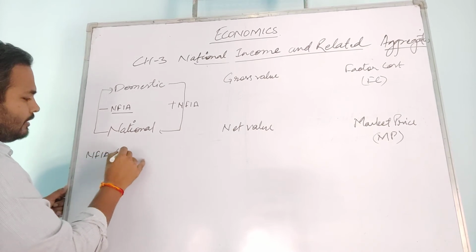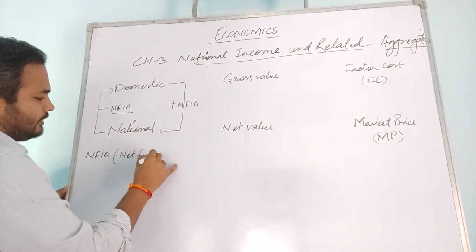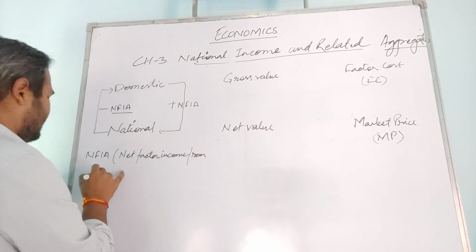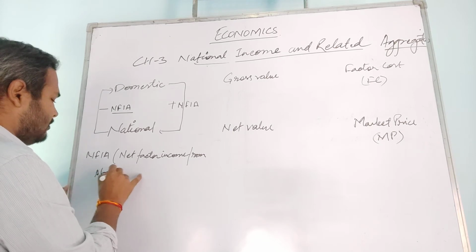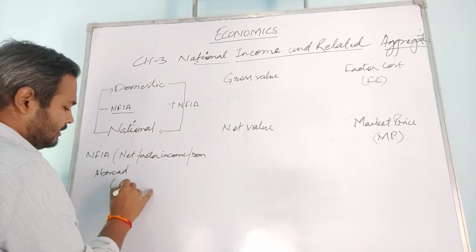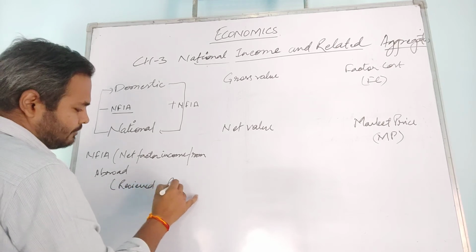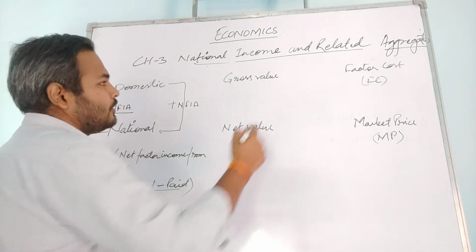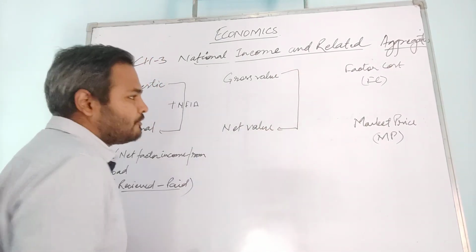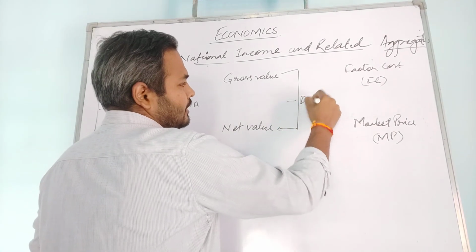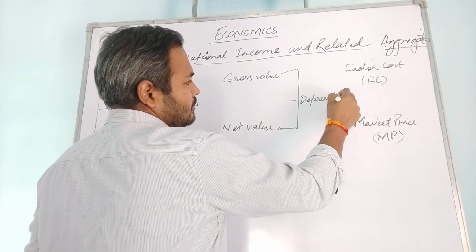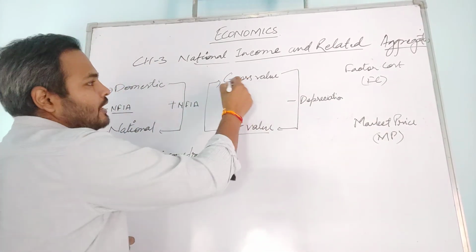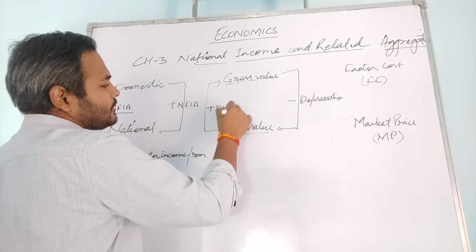NFIA, net factor income from abroad, that is received minus paid. How to find NFIA? That is received minus paid. Now, when we are converting gross value to net value, simple, minus depreciation. And when we are converting net value to gross value, we simply need to add the depreciation amount.